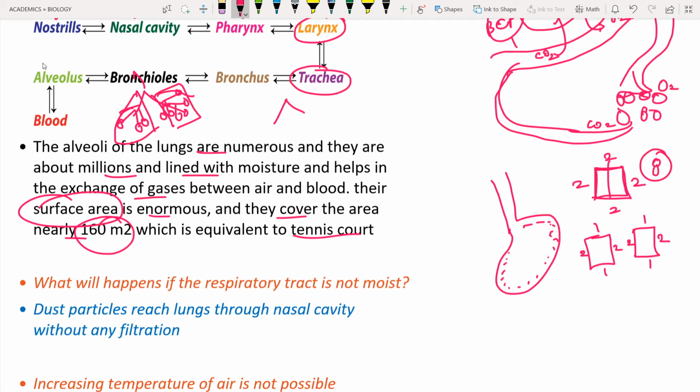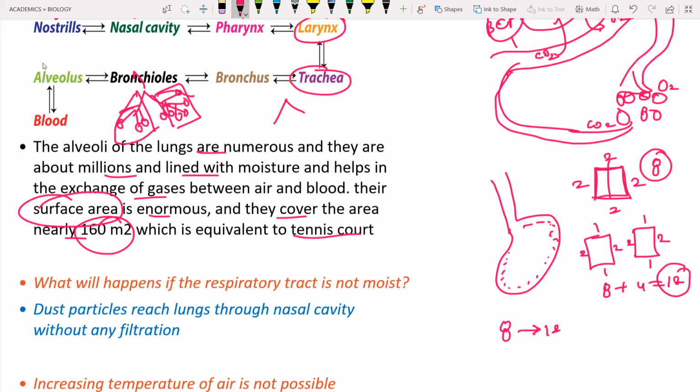Now, 8 plus 1, 1, 1, 1 adds up to a total of 12. Previously it was 8 centimeters, now it is 12 centimeters. So the 8 centimeters has turned into 12 centimeters.